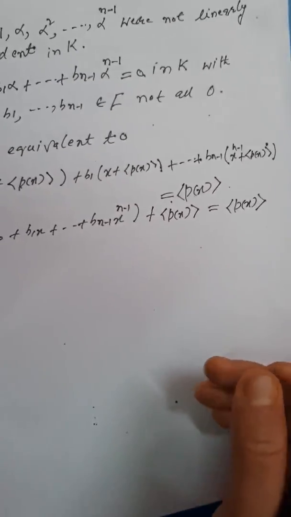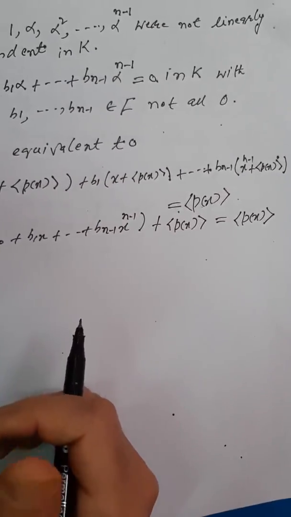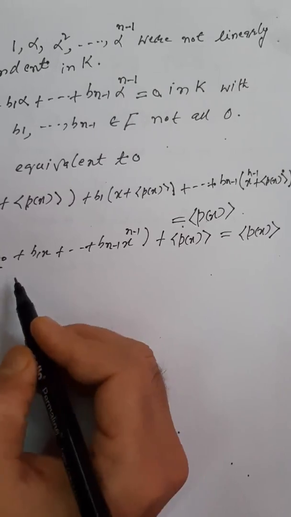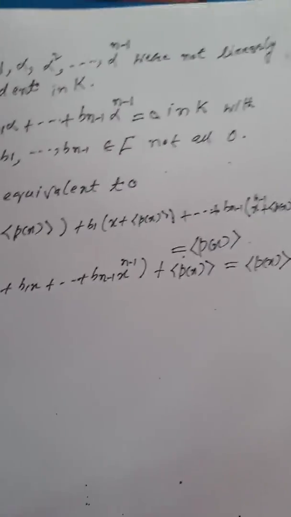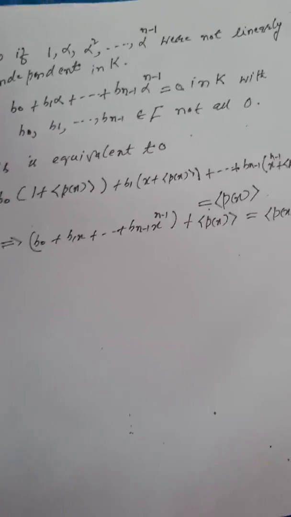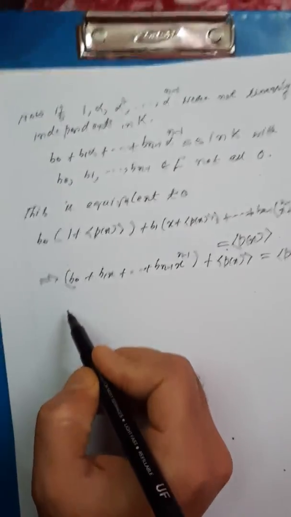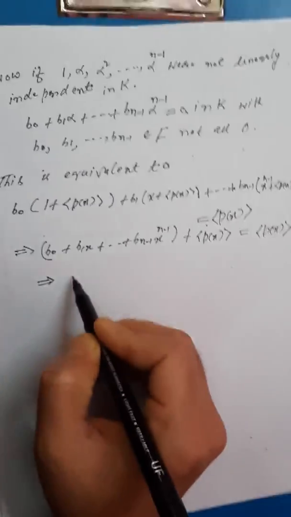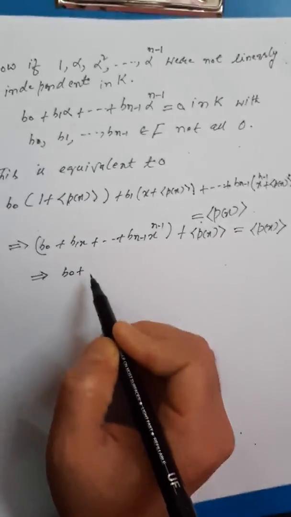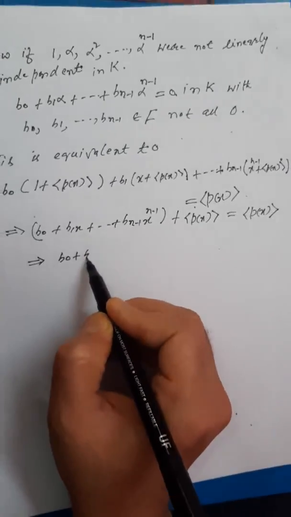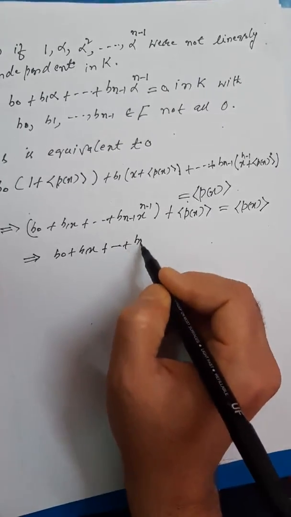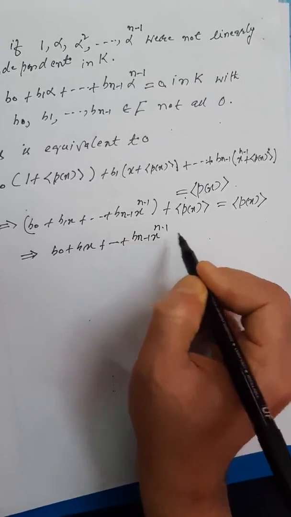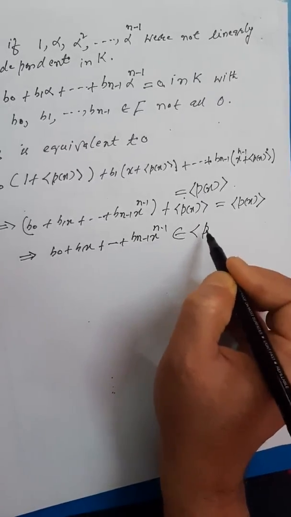This means that the polynomial b0 plus b1x plus so on plus b(n-1)x^(n-1) belongs to the ideal generated by p(x).